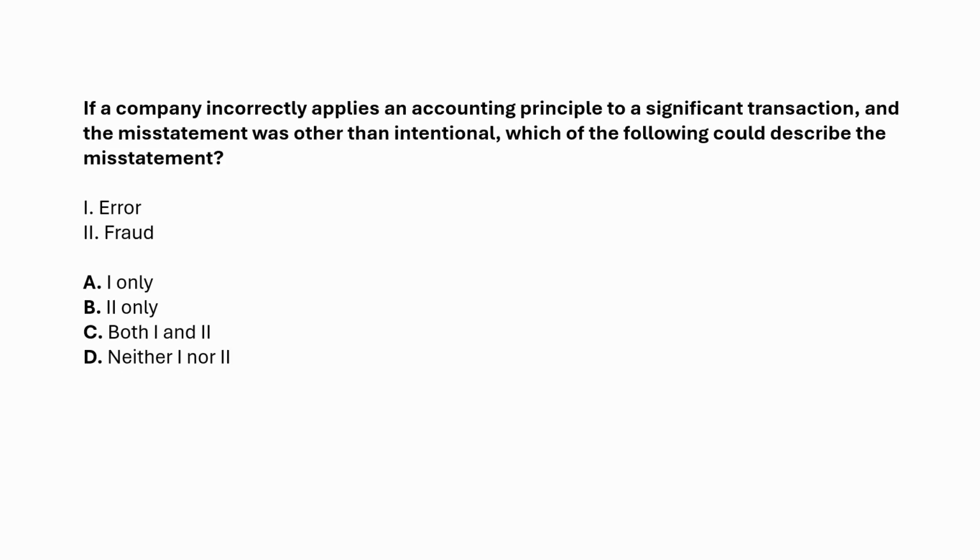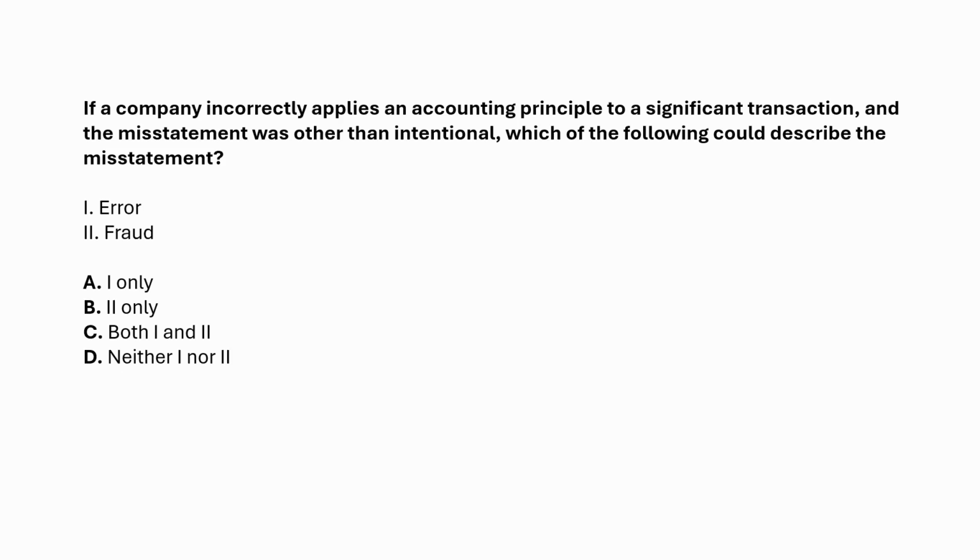Exam tip: watch out for the exam's trick with the word misstatement. Both fraud and error cause misstatements. The only difference is intent. If the stem says unintentional or other than intentional, the answer is error. If the stem says deliberate, intentional, or management override, the answer is fraud.